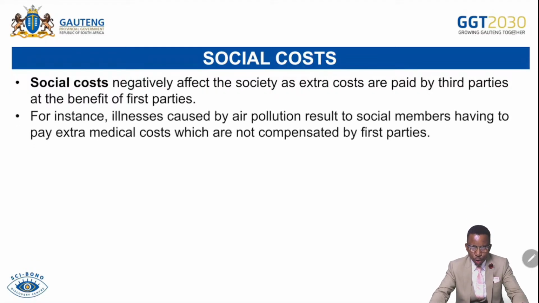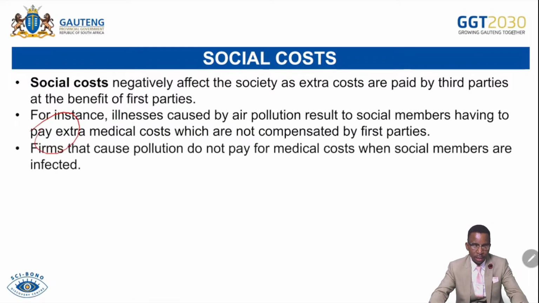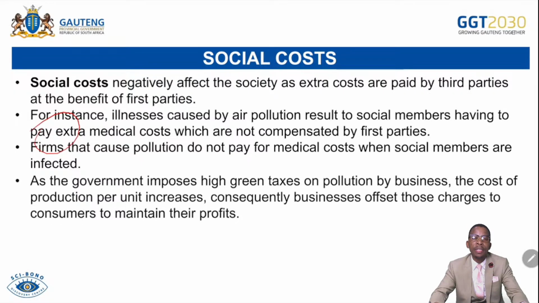For instance, illnesses caused by air pollution result in social members having to pay an extra medical cost, which is not compensated by the first parties, which are the businesses. Firms that cause pollution do not pay for medical costs when social members are infected. They have to take care of their medical costs as social members. So that becomes an extra cost to the third party.